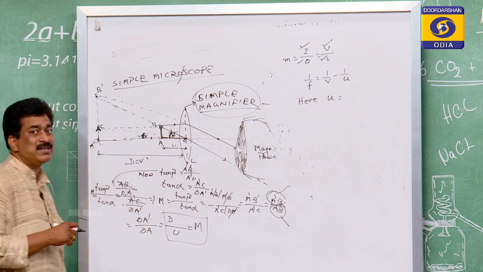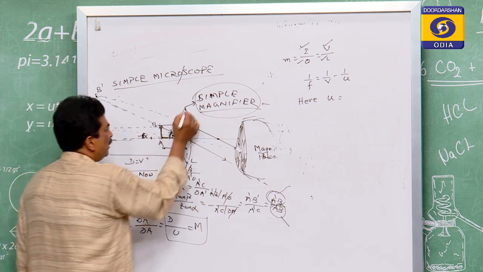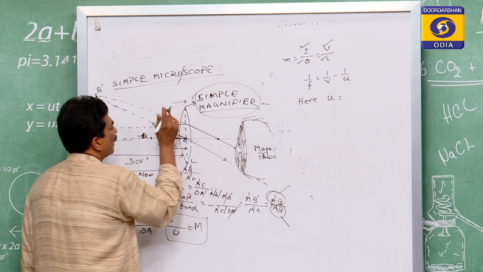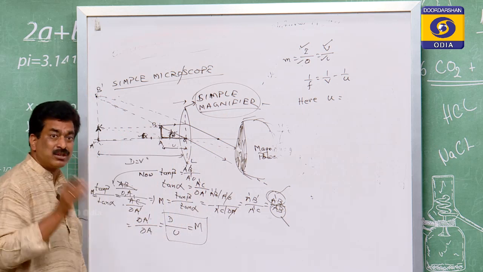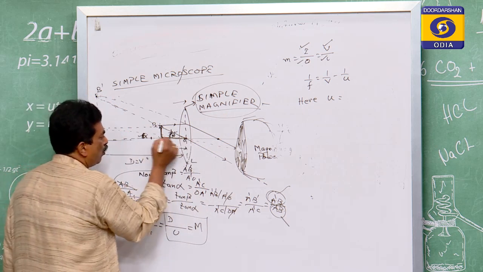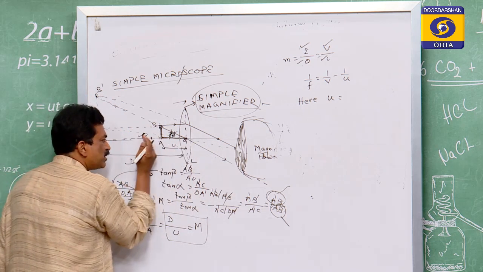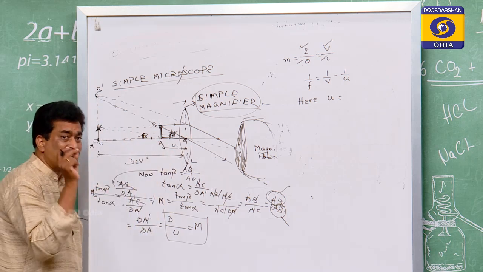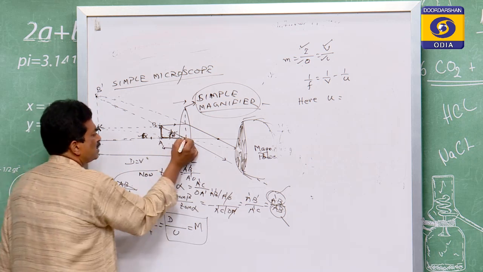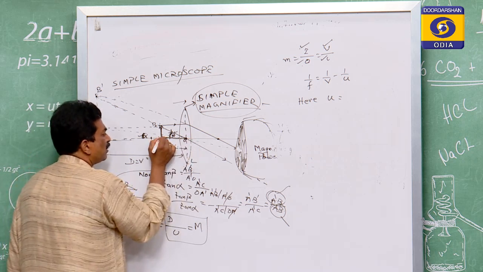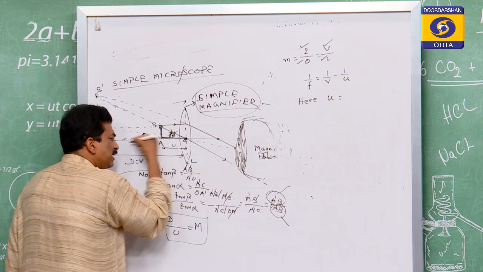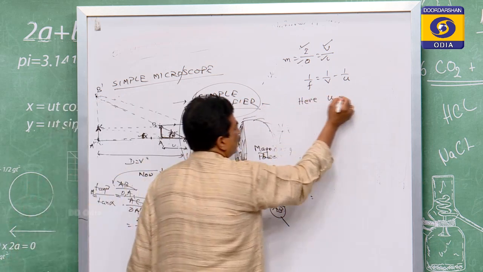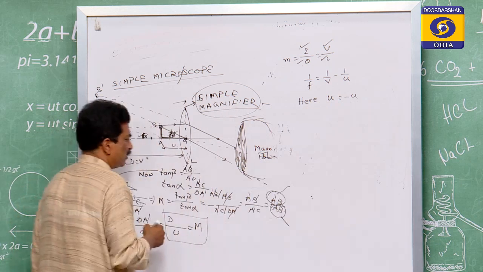According to the sign convention, the ray is coming from the left to the right, so it is to be taken from the left to the right as plus. But here OA is the opposite, because all distances are to be measured from the optical center. This is the optical center, this is A. So OA is in this direction, but the positive is in this direction. Therefore this u will be minus u.